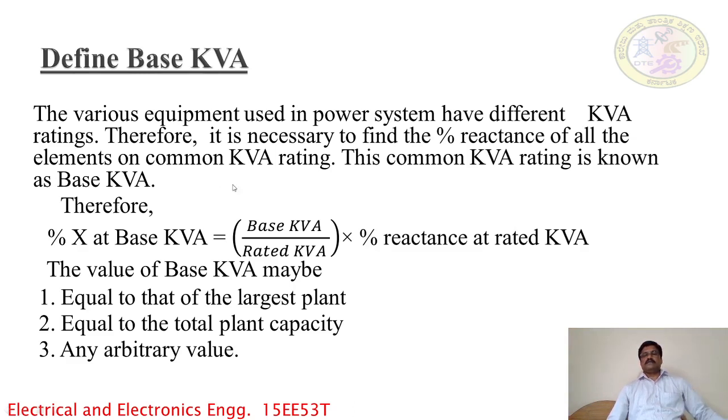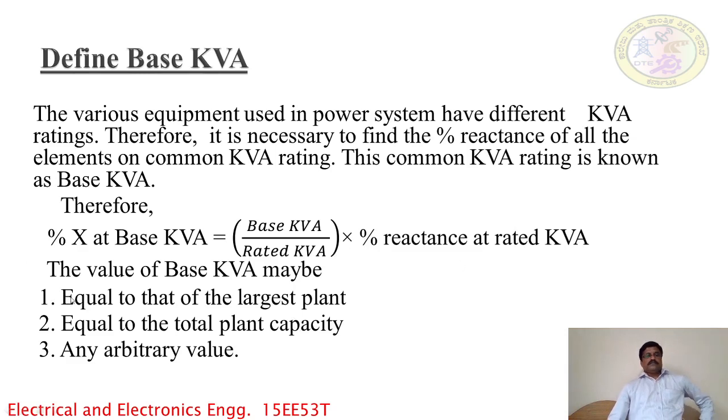This common kVA rating is known as base kVA. Therefore, the formula is: percentage of reactance at base kVA is equal to base kVA divided by rated kVA into percentage of reactance at rated kVA.